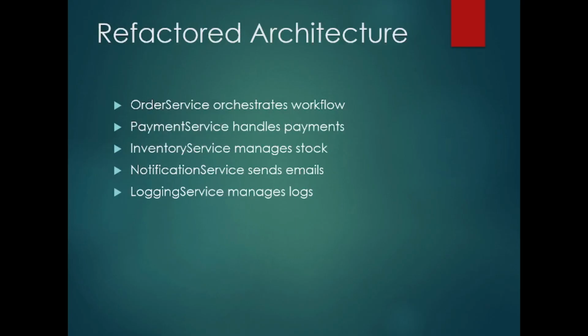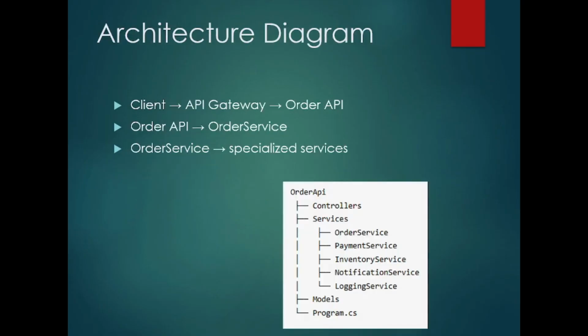And refactored, the order service now has different services: payment service, inventory service, notification, logging. All services will work together as dependencies in the order service. All will be handled separately. Tomorrow if a new service comes, that can also be developed without touching the existing code. So that is the beauty of SRP. Single file, single class, and each class should have only one responsibility. Here order service is a class, and order service is a file.